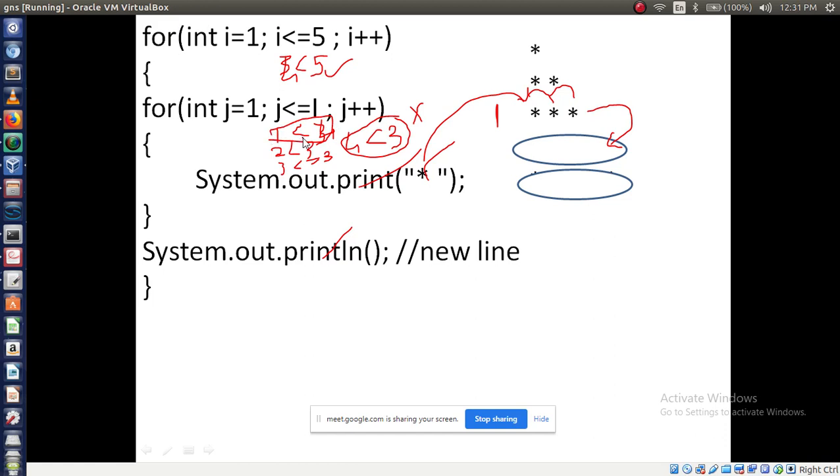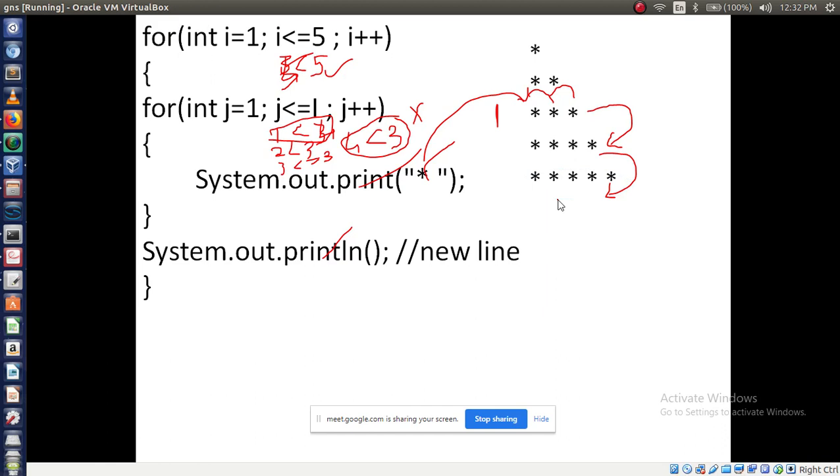So a total of 4 stars will be executed in this line: 1, 2, 3, 4. Right? After printing this, a new line will be printed. So control comes out of this loop and executes the new line. Then again it increments the I value. Now the I value becomes 5, less than or equal to 5. Then it will print a total of 5 stars here.